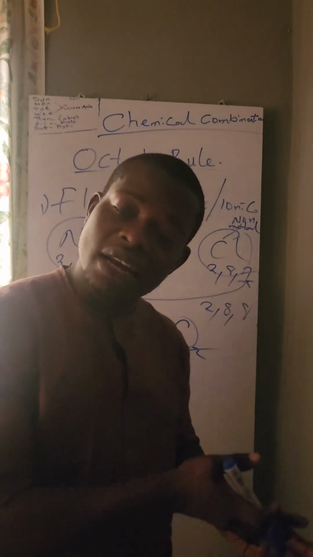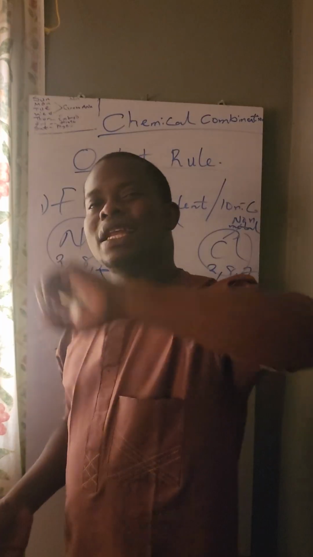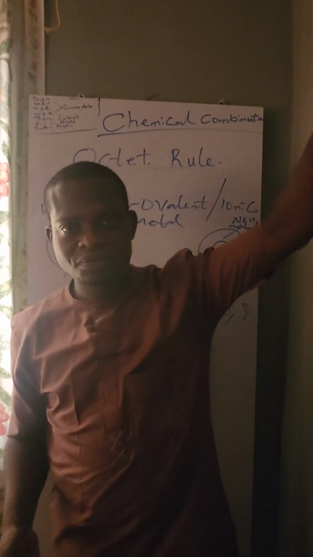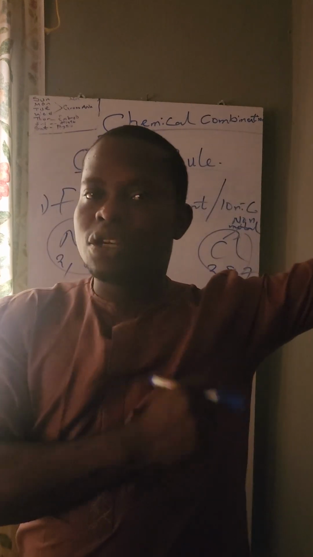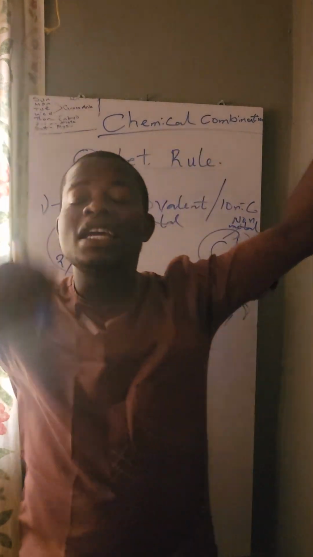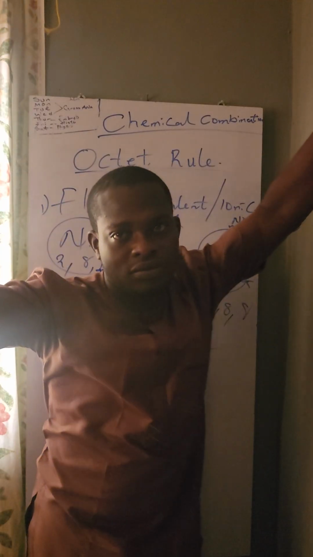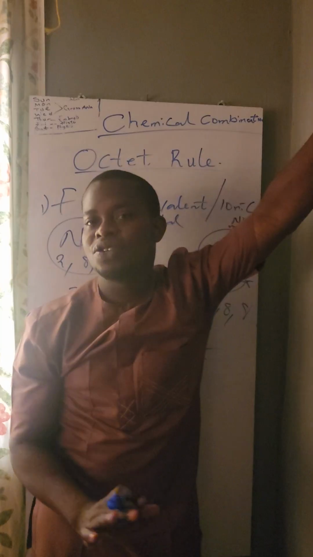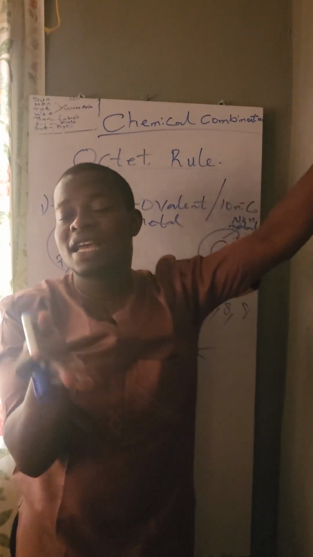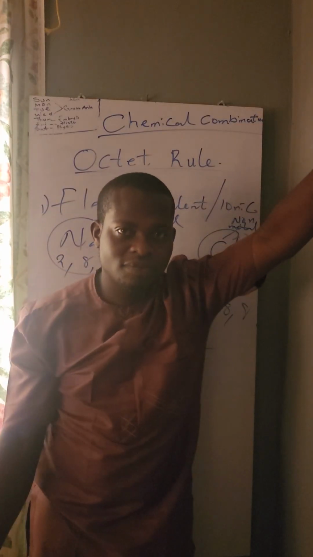You know, hydrogen can react in two ways. Hydrogen can lose electron. When hydrogen loses electron, it is known as hydrogen ion. You can put that at the back of your notes. Hydrogen can only lose electron when it is reacting with a non-metal. That's one of the properties of hydrogen. Hydrogen can act as a metal and can act as a non-metal. But when it is reacting with a non-metal, it is going to lose electron to that non-metal.